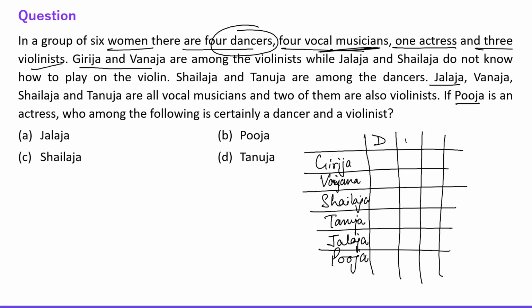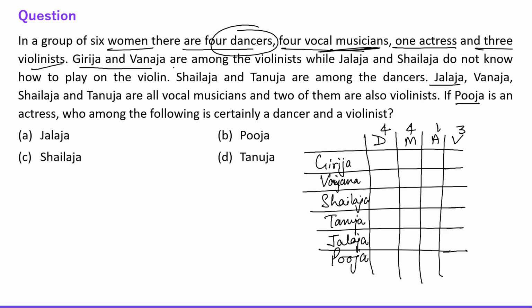So let's say musician, actress and violinists, right? See everyone, now I'm writing the number also. So 4 dancers, 4 vocal musicians, 1 actress and 3 violinists. Alright, fine. Now let's start with the given data.